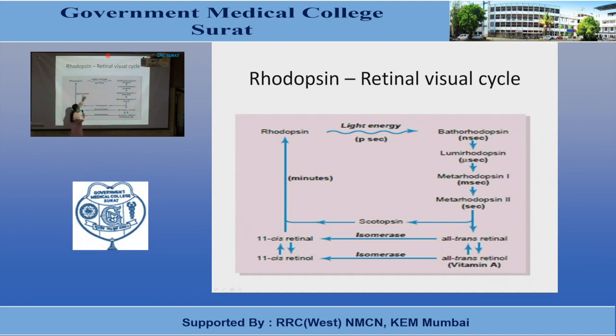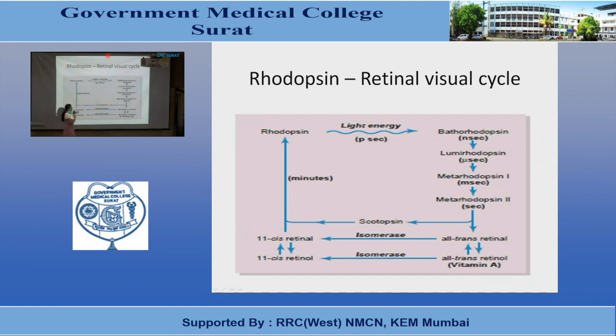So is this clear? Decomposition of rhodopsin and again formation of rhodopsin. This cycle is known as the visual cycle, rhodopsin retinal visual cycle, or Wald's cycle.